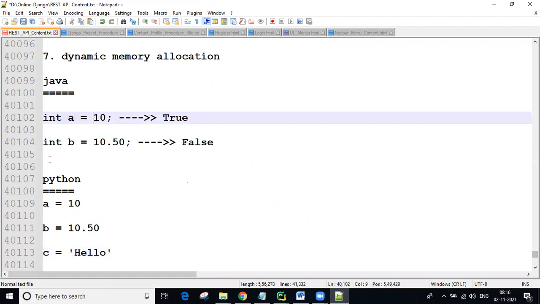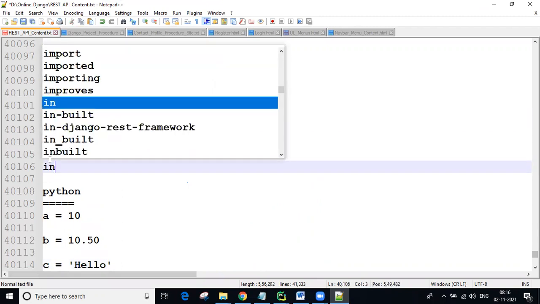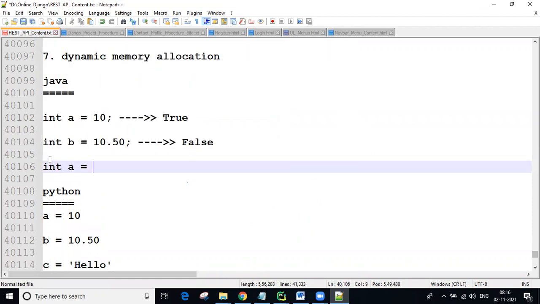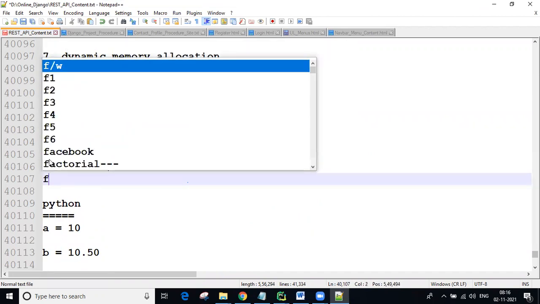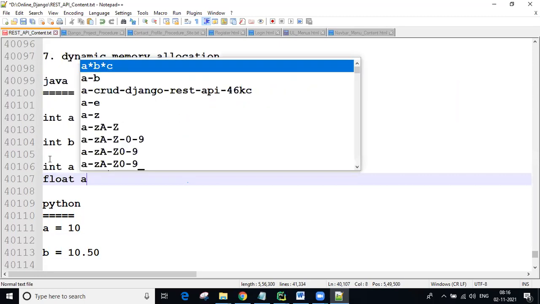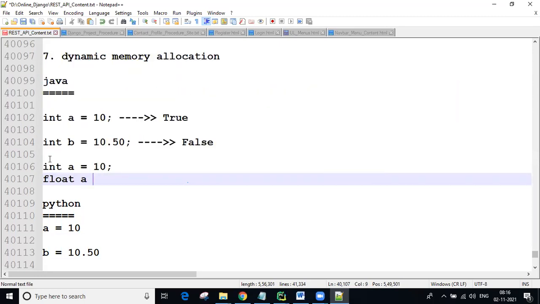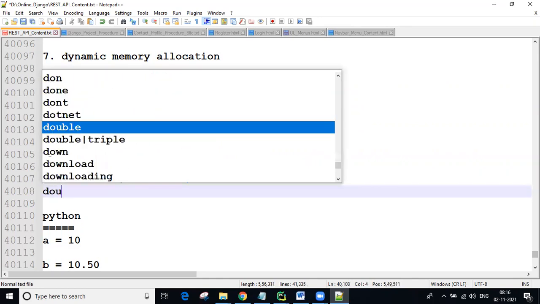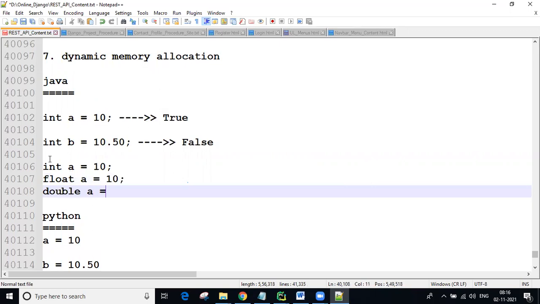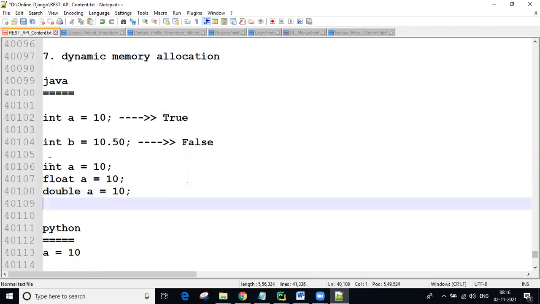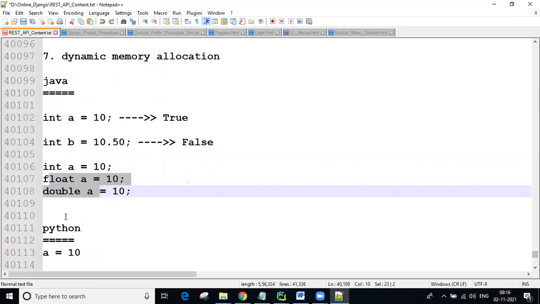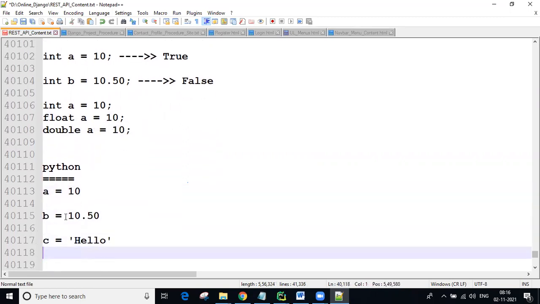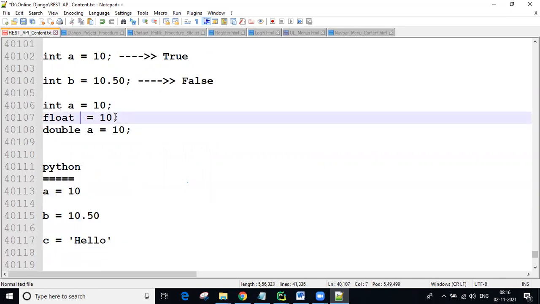In Python you can see this, and in Java I'll tell some points. Int a equal to 10. Next, float a equal to 10. Next, double a equal to 10. I'm giving all the variables the value 10 only, guys. The variable names you can change in whichever way you want.